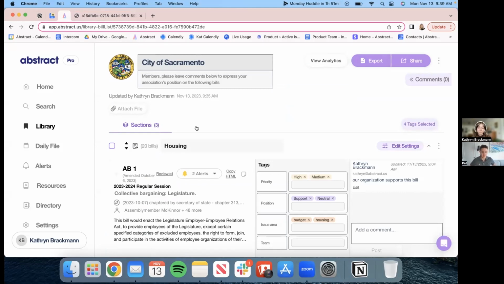So that's a quick glimpse at how you can be more effective with these collaborative features on Abstract. And what's really key also is if you're trying to build a coalition and get multiple people to support or oppose a piece of policy, these are the tools that are going to get you there faster and more effectively.